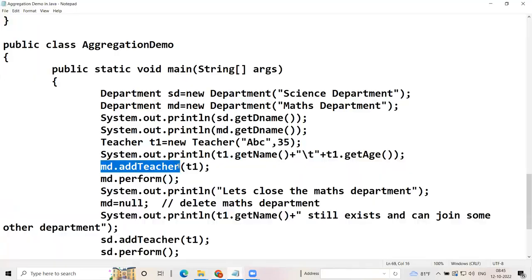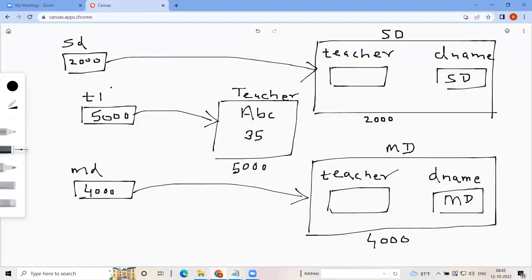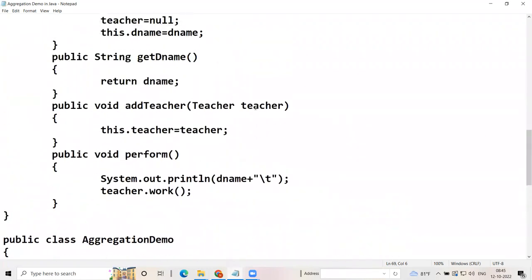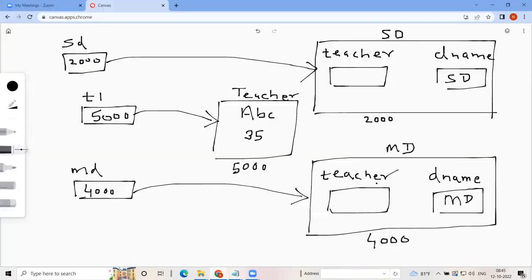md.addTeacher(t1). This is very, very important. We are passing t1 to MD's addTeacher. What is MD? MD refers to the maths department. To that maths department, we are passing t1. So what will happen? t1 will go to addTeacher, and the maths department's teacher will now refer to this t1.